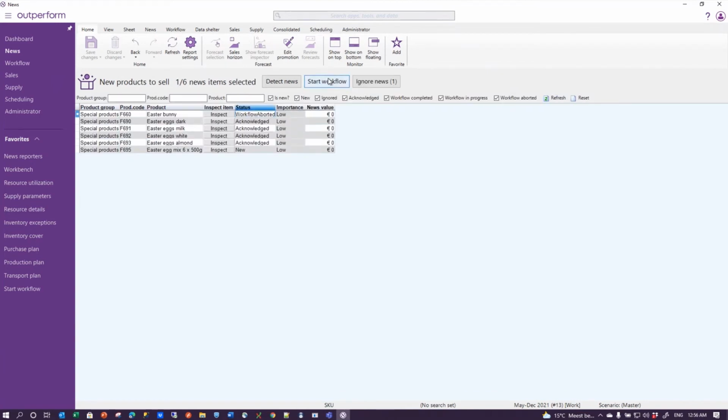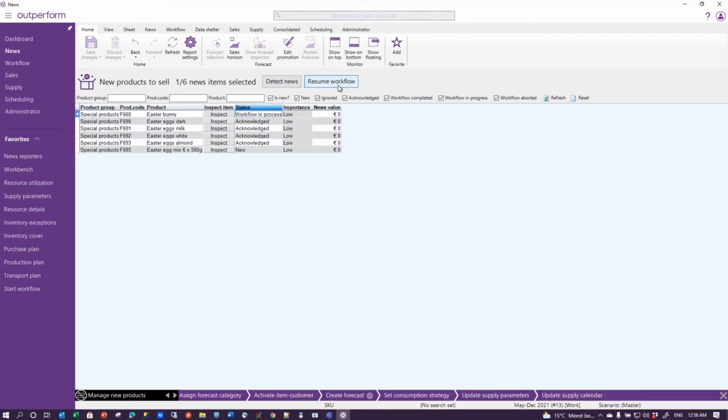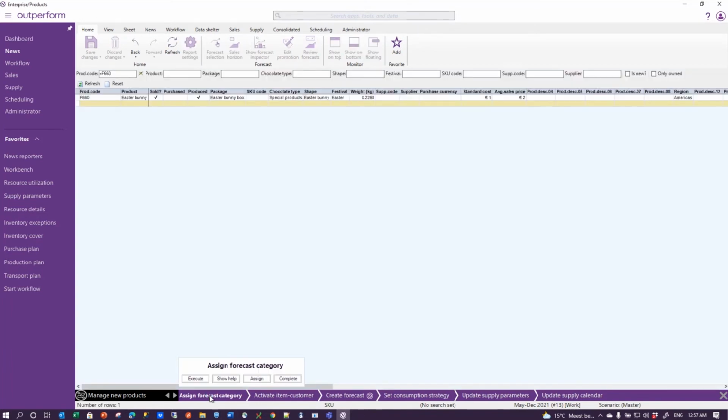I can start a workflow for a news item, and I'm going to start the workflow for the 660. I can see that earlier I had a workflow that I aborted, so I start the workflow and I'm going to properly attend to this new product. And by starting that workflow, I get the guidance that we need to execute a business process. The first thing we need to look at is assigning a forecast strategy. So I click on it or I execute that step.